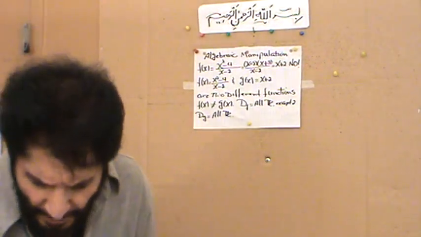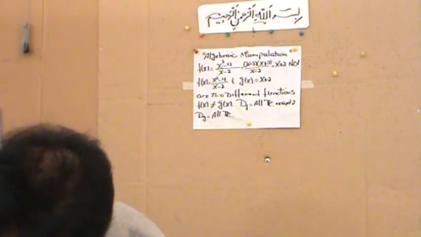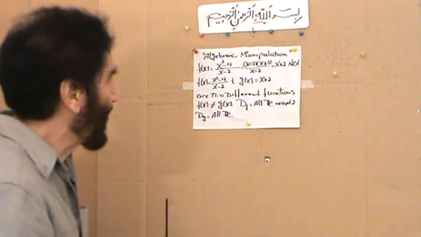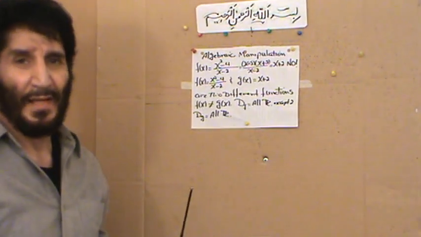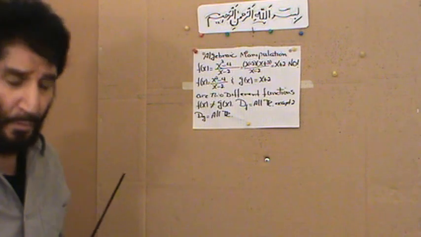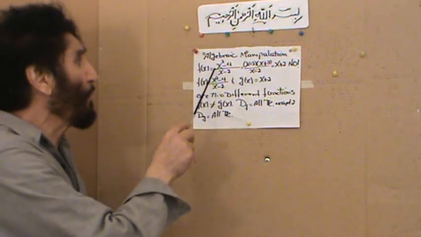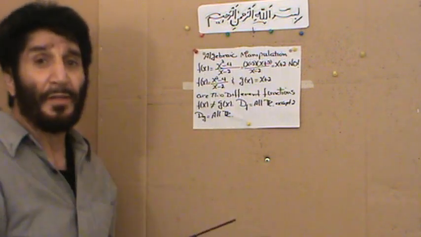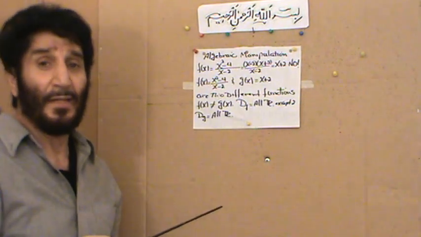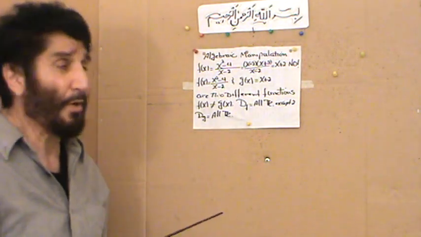So let me see if I have done it. Yes, I have, in fact. Fantastic. So I go through the graph of that, you can see that. Again, I repeat one more time, these two, f of x and g of x, are not really the same as far as the meticulous subject of mathematics is concerned.